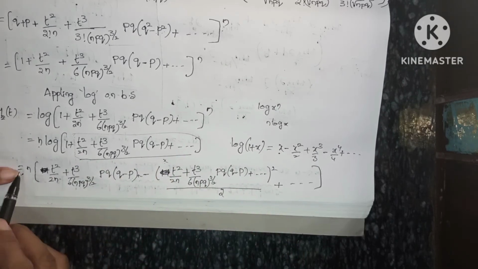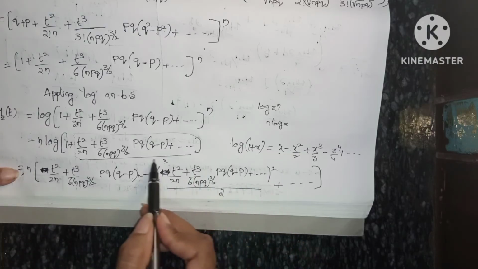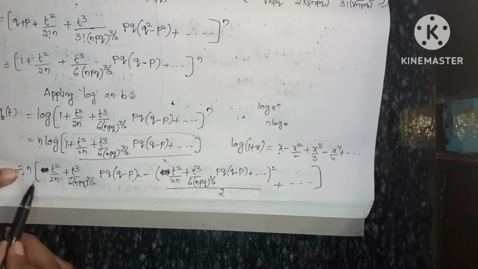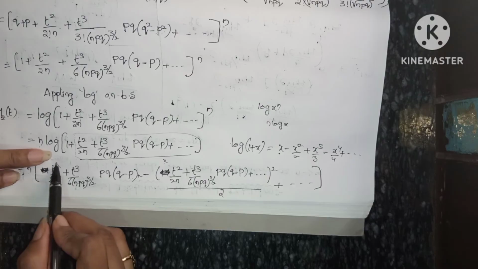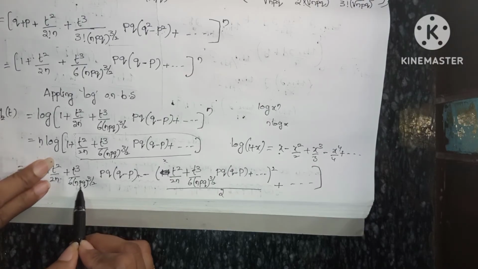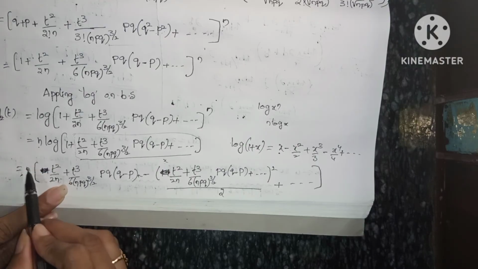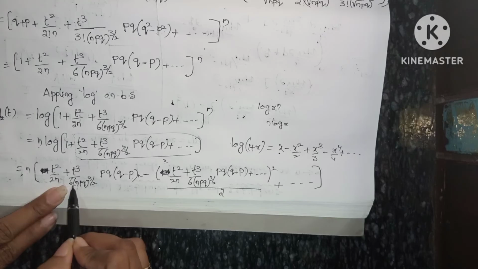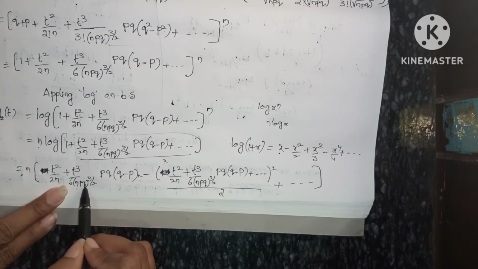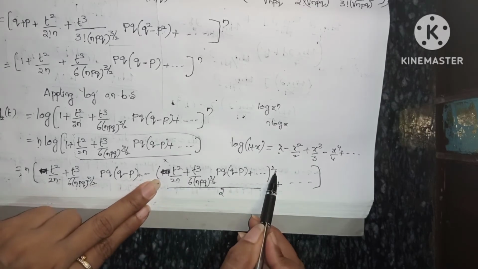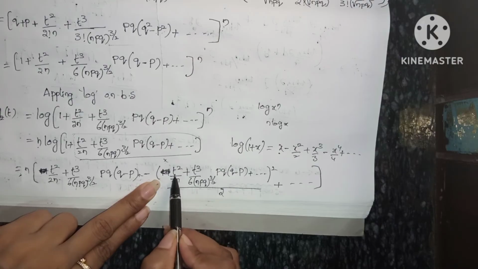Okay, so now what we have to do is multiply this n with this whole term. So n into t square by 2n, first time I am going to explain you, n into t square by 2n is nothing but n gets cancelled. So the final term is t square by 2. Okay, this is about t square terms. Again t cube terms, if you observe here, only this term will be t cube terms: n into t cube by 6 into npq whole to the power of 3 by 2, and so on. If you observe here t square whole square, that means this is t power 4th term, not t square term.